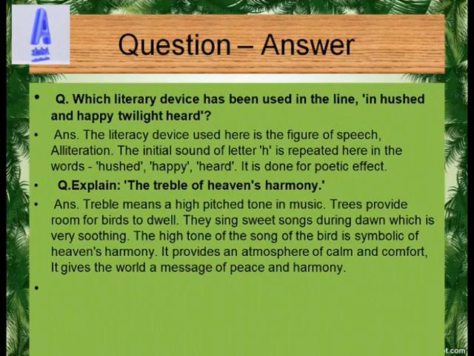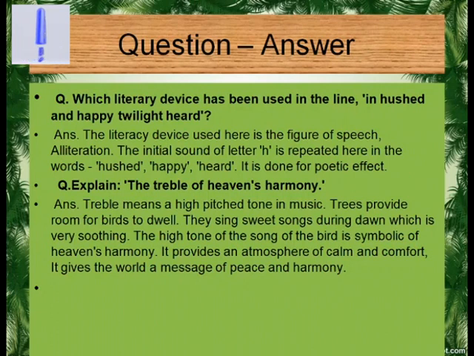Question. Which literary device has been used in the line "in hushed and happy twilight heard"? The literary device used here is the figure of speech alliteration. The initial sound of letter H is repeated here in the words hushed, happy and heard. It is done for poetic effect.